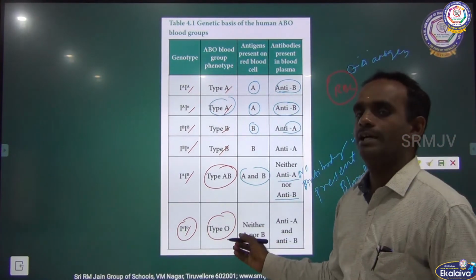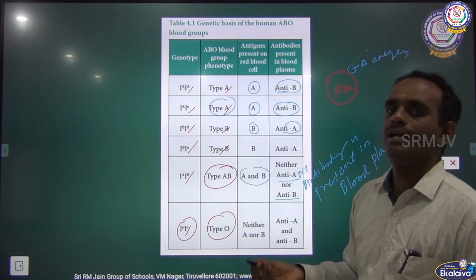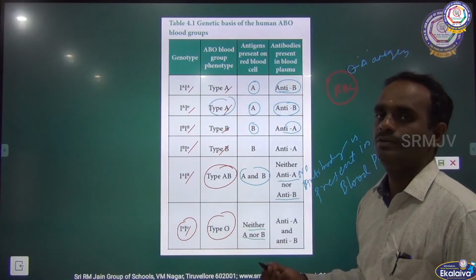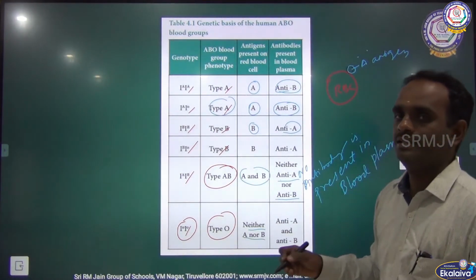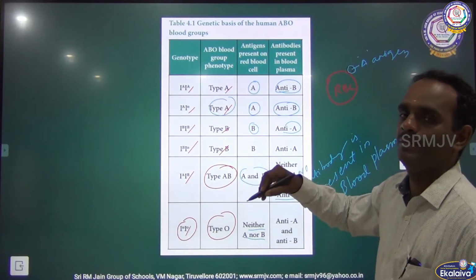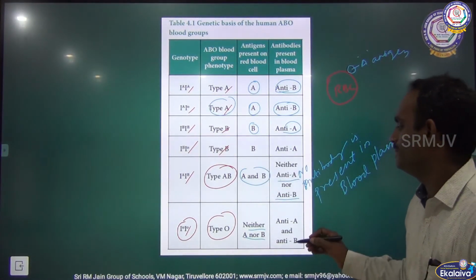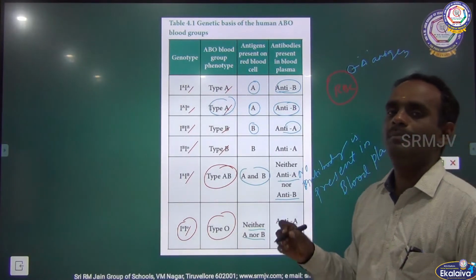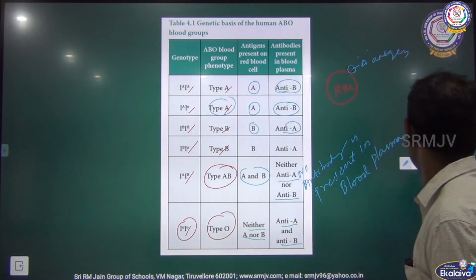Fourth, type O: there is no antigen on the surface, so neither A nor B. Antigen is not present on the membrane of the RBC, but anti-A and anti-B antibodies are present in the blood plasma. Okay.